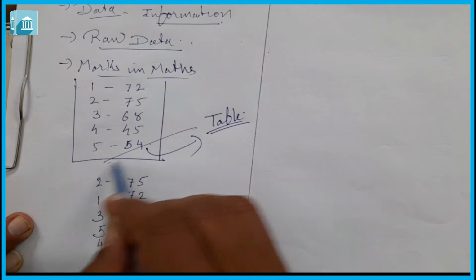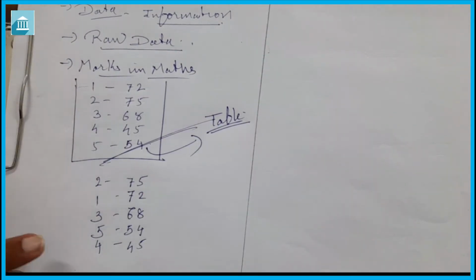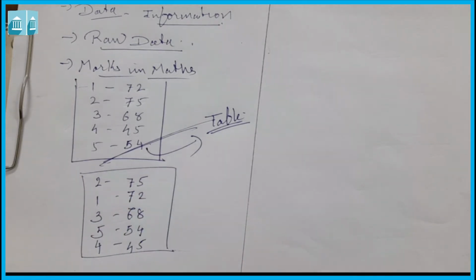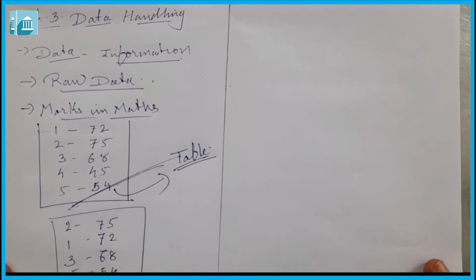This is the raw data I got, and when I organize it, this is the organization of data. We can organize the data in many ways as per our need. To organize it we need specific information, and we need to keep in mind for what result we collected the data.